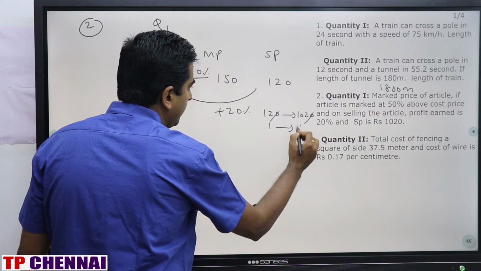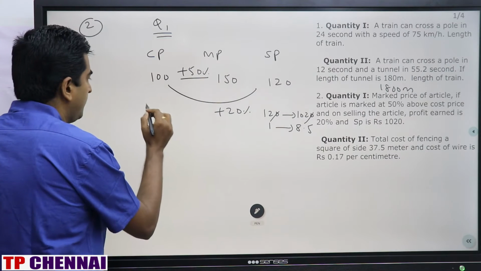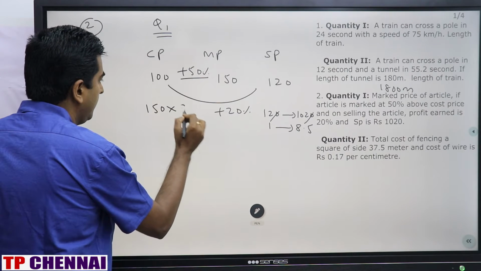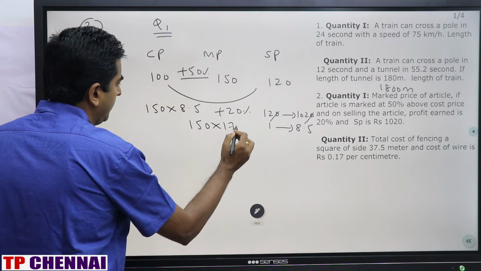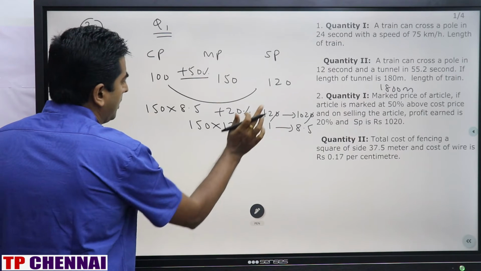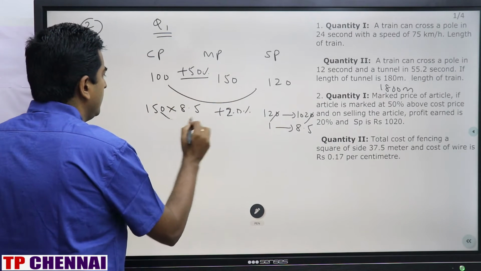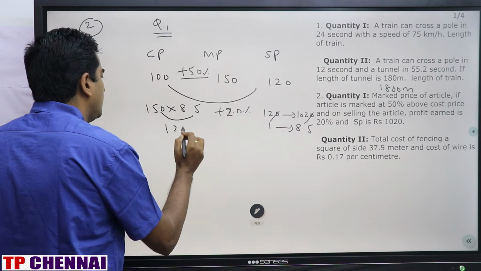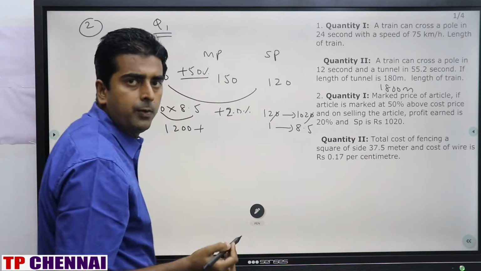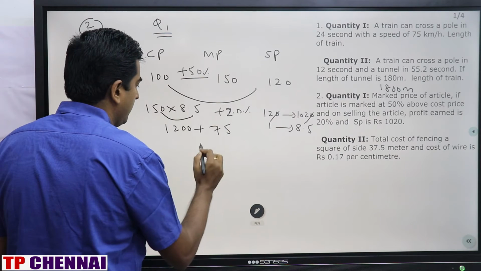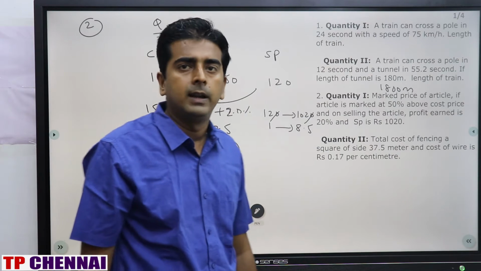What is one part? 8.5. Now what are they asking? Markup price. So 150 into 8.5, or directly we can do it. What is 150 into 8? This is 1200, plus half of 150, 75. So 1275. This is quantity 1. Clear?